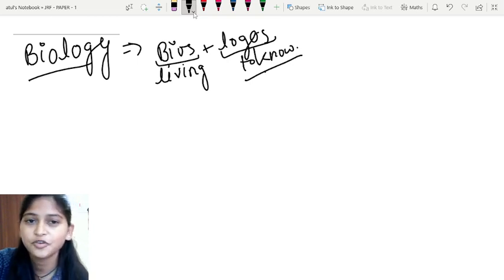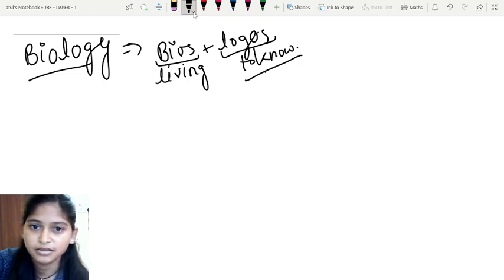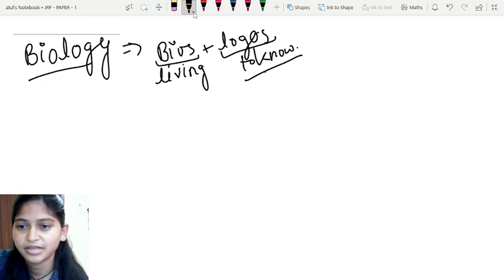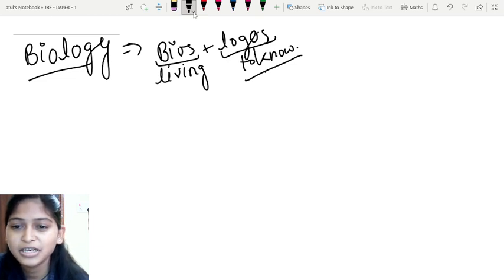If you are studying about living things, their morphology, their habitat, their anatomy, their reproductive mode, their respiratory and circulatory modes, then you are basically studying about living beings. So the study of living beings is termed as biology. So we will discuss the term living. What's the meaning of living?